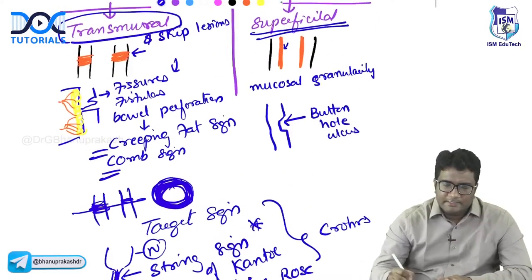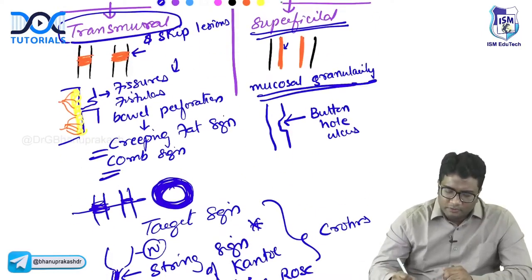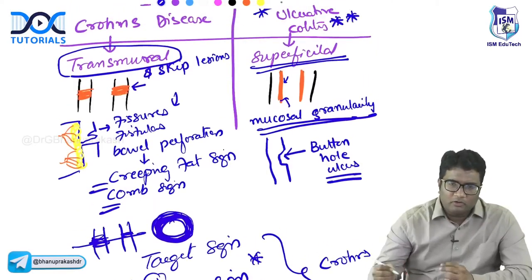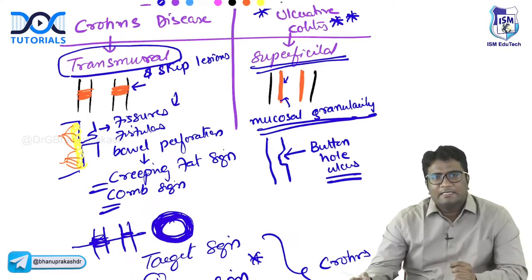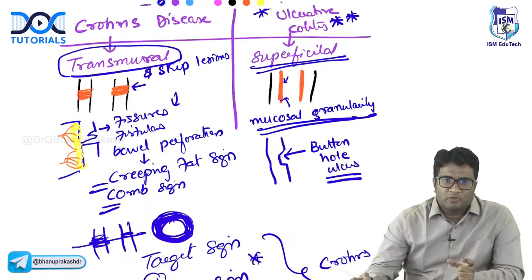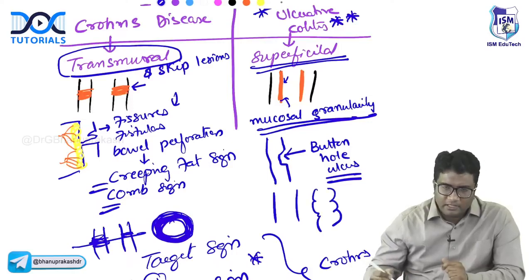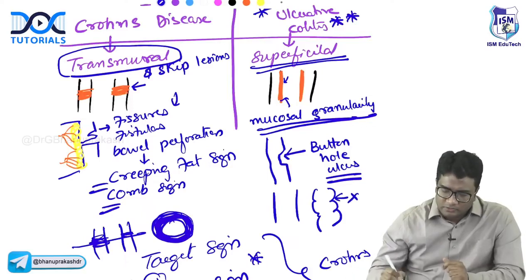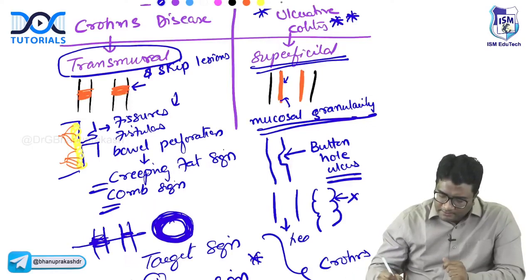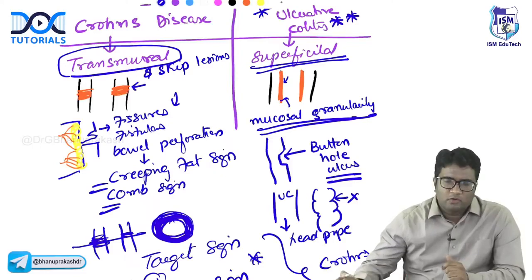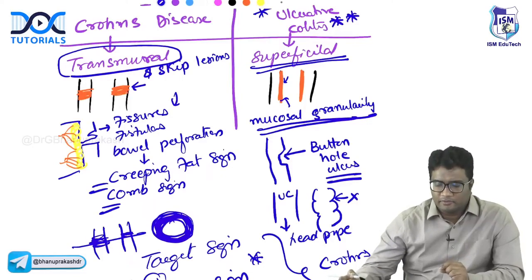Whereas in ulcerative colitis, you have mucosal granularity, the mucosal involvement is there, you have buttonhole ulcers. And because the rectum and the colon are involved, there is loss of haustrations in the large colon. So you see a colon which does not have the normal haustrations. You have haustrations like this in the periphery, but you don't see them here. This appearance is called lead pipe appearance. Where do you see lead pipe appearance? This is a feature of ulcerative colitis.